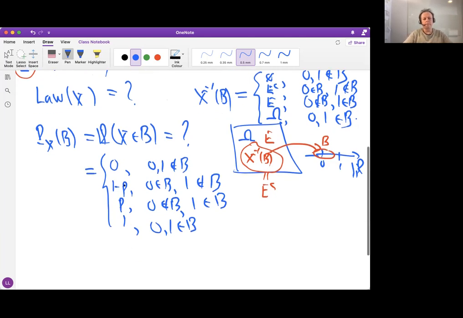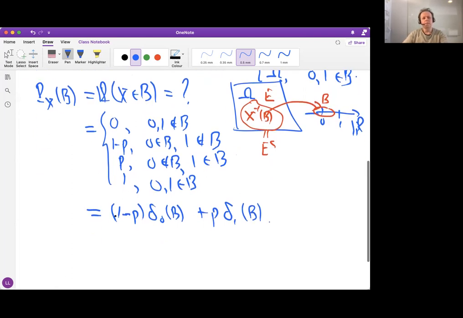A short way to write this is: the Dirac measure at 0 of B times 1 minus P, plus P times the Dirac measure at 1 of B.